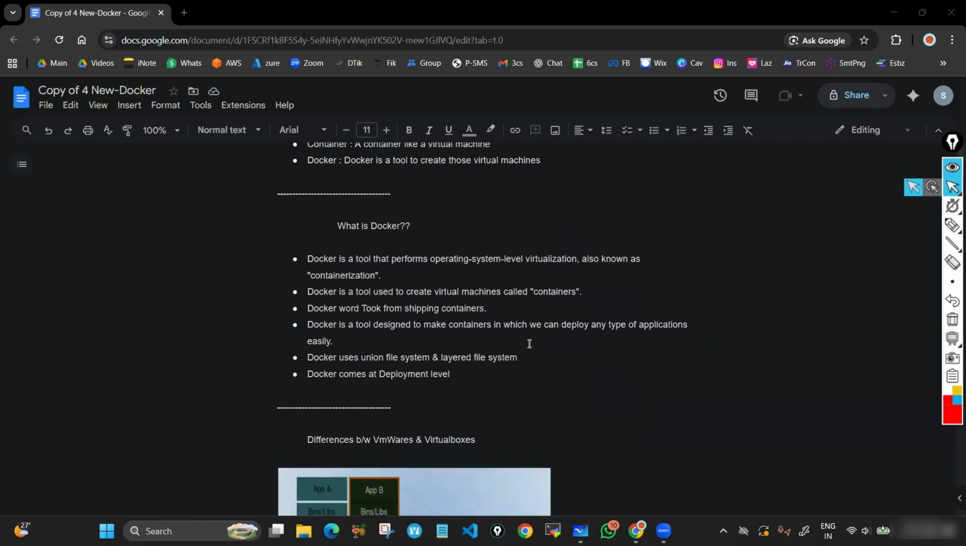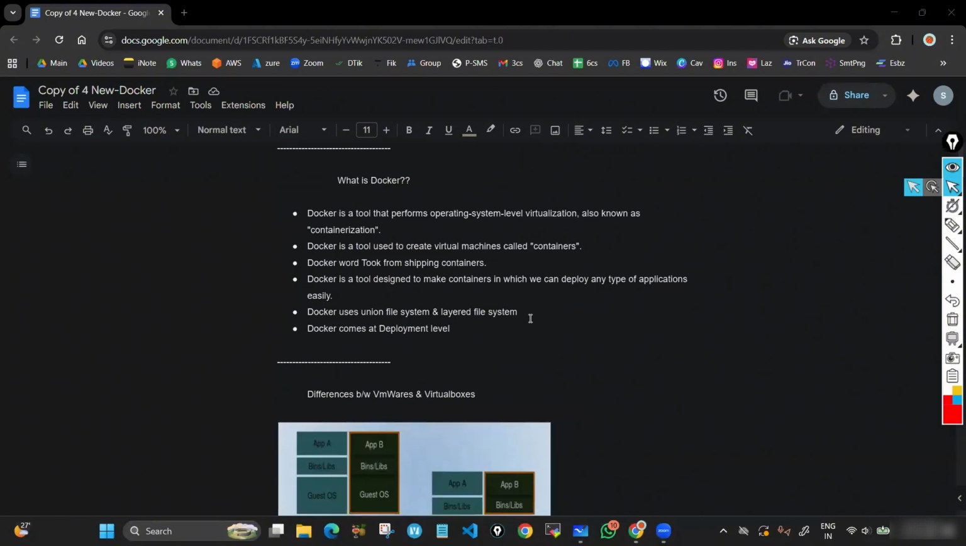What is the main purpose of containers? In order to reduce the bill. Instead of using EC2 instances, we can use containers so that we can reduce a huge amount of money. I told you, Docker is all about three main keywords: OS level virtualization, union file system, and layered file system.